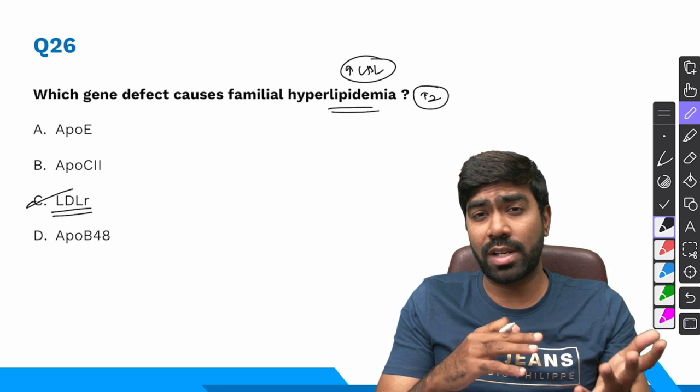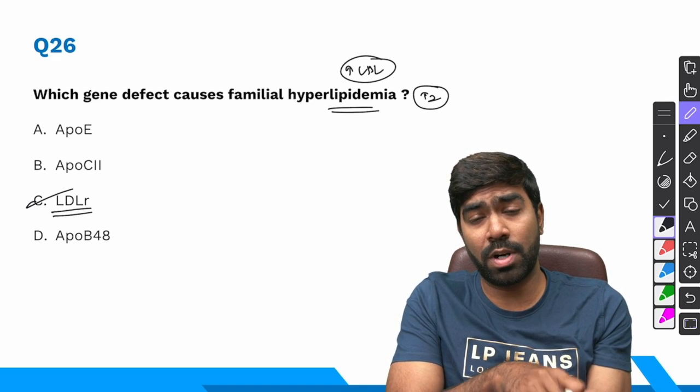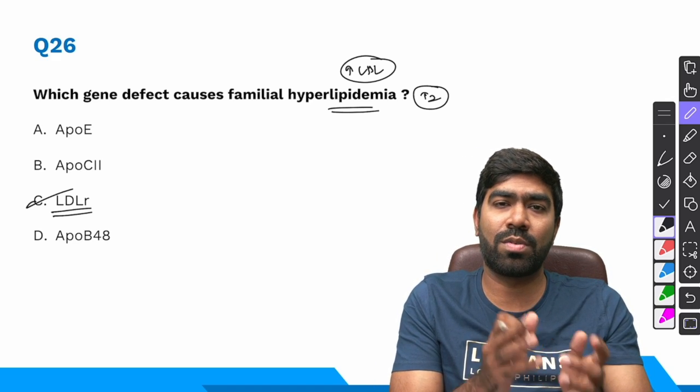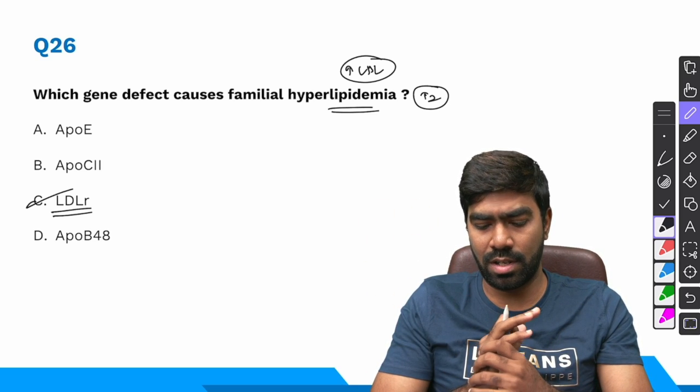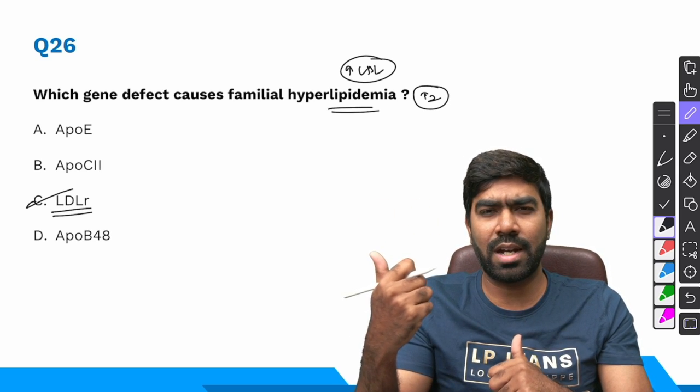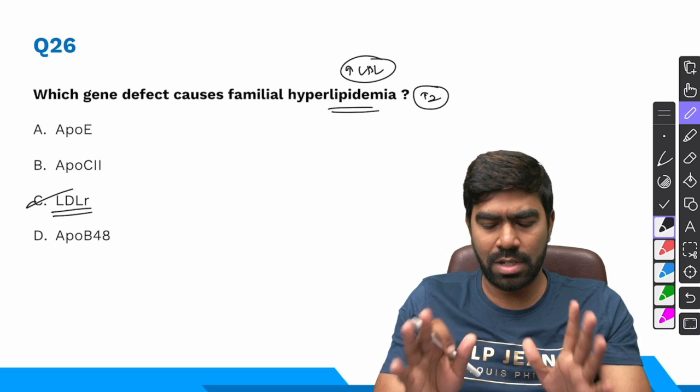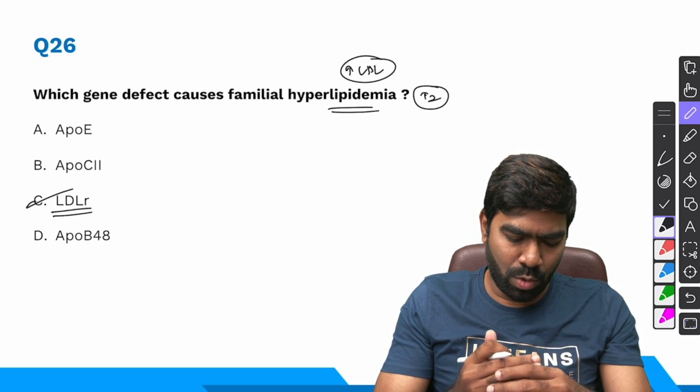And there are two forms, heterozygous and homozygous. Heterozygous is more common, but homozygous is the most severe, because in the homozygous form, the LDL levels can reach even 600, 700. That results in early cardiovascular death. In heterozygous forms, you won't have that high LDL, maybe in the 200, 300 range, but still it is risky. And what about ApoE?